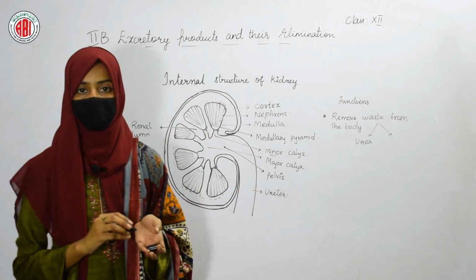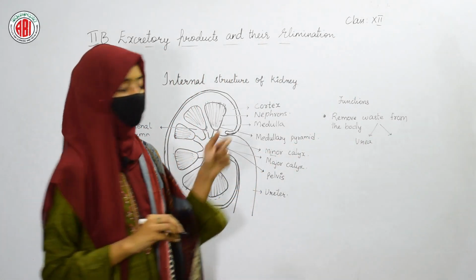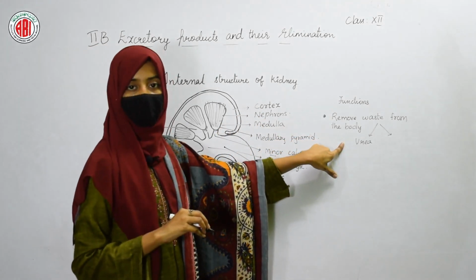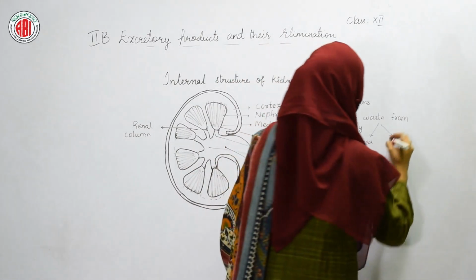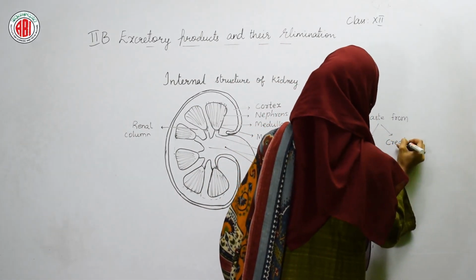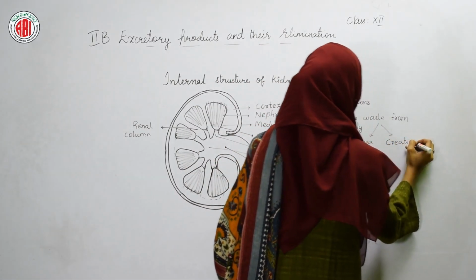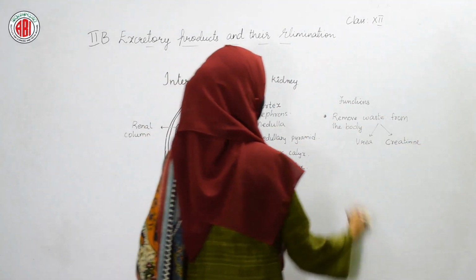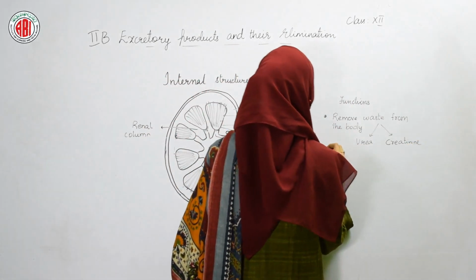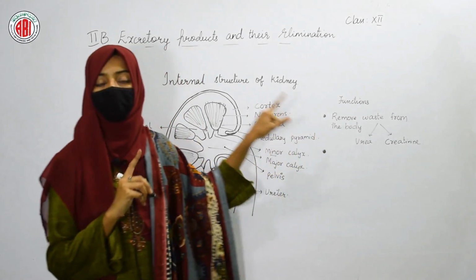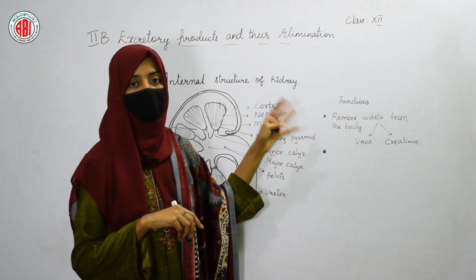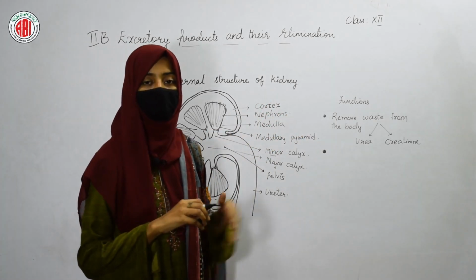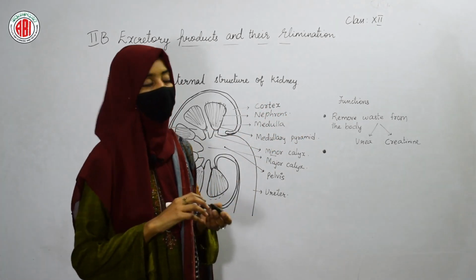Urea is a nitrogenous waste found in our body, and it can be removed with the help of our kidneys. Besides this, creatinine is also a waste material that can be removed with the help of our kidneys. So this is one of the functions of our kidney, that is, it helps in the process of excretion. It helps in removing the waste material out, right?